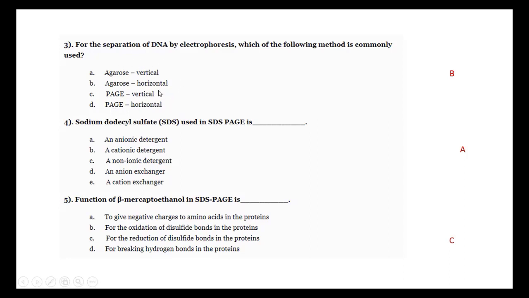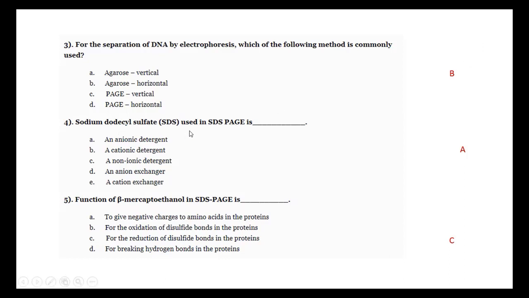So the correct answer is agarose gel electrophoresis with horizontal, because DNA has a higher molecular weight. If you separate agarose in a vertical gel electrophoresis, a molecular sieving problem may happen, that means tearing of the gel. So agarose with a horizontal gel electrophoresis system is used for separation of DNA. B is the right answer.